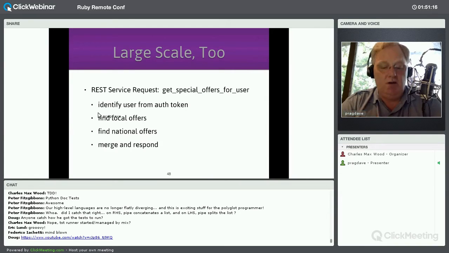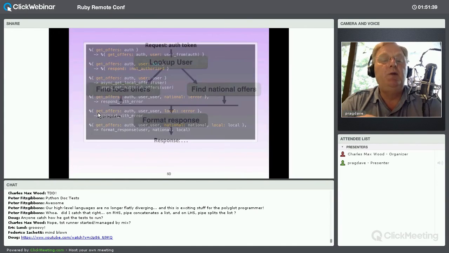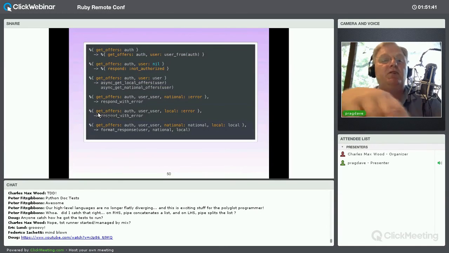Now, this is a concurrent thing because I want to be able to go and find the local offers and the national offers at the same time in parallel. Now, surprisingly, you can actually express this very simply using exactly the same thing as a state machine. But here we have two things happening in parallel. We look up the user, and then in parallel, we're going to find local offers, find national offers, and then when both of those are finished, we're going to format the response. And this is kind of like an abstraction of the state machine, but we can do that by just using these kind of states.